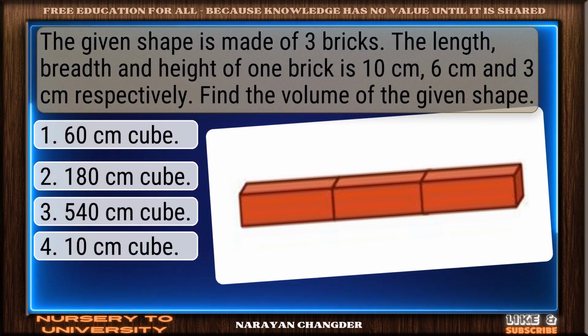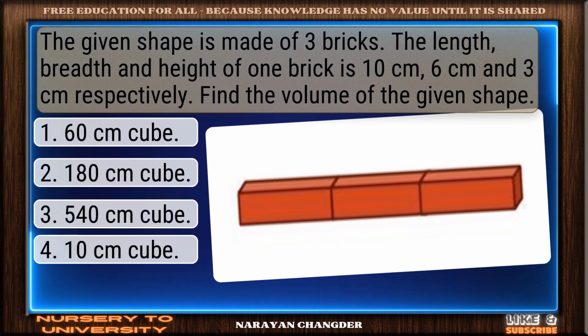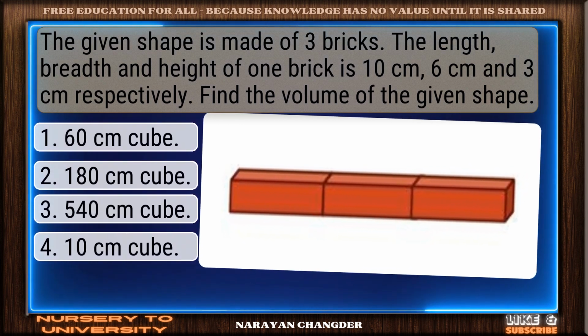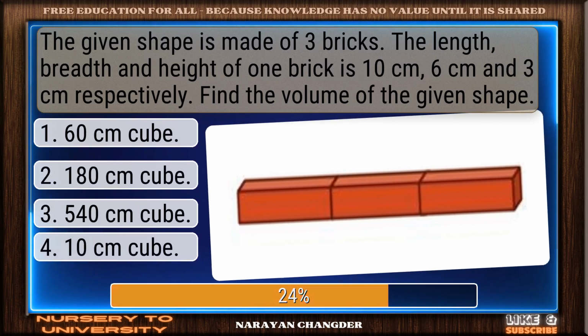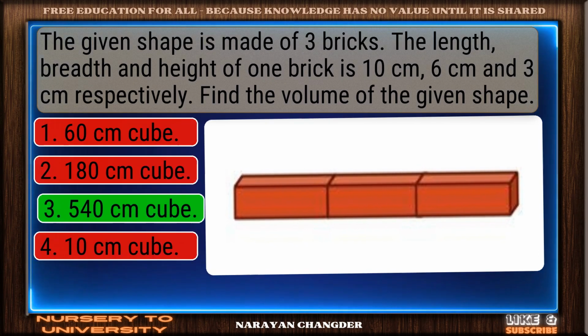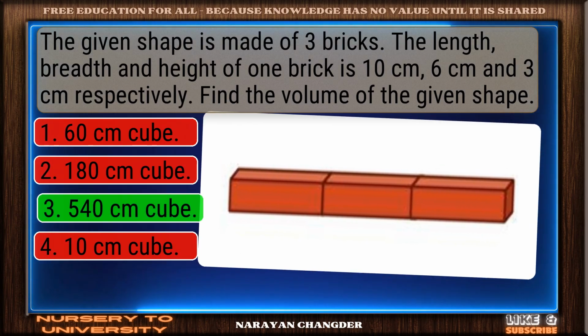The given shape is made of 3 bricks. The length, breadth and height of one brick is 10 cm, 6 cm and 3 cm respectively. Find the volume of the given shape. On track. 540 cm³ is the correct answer.